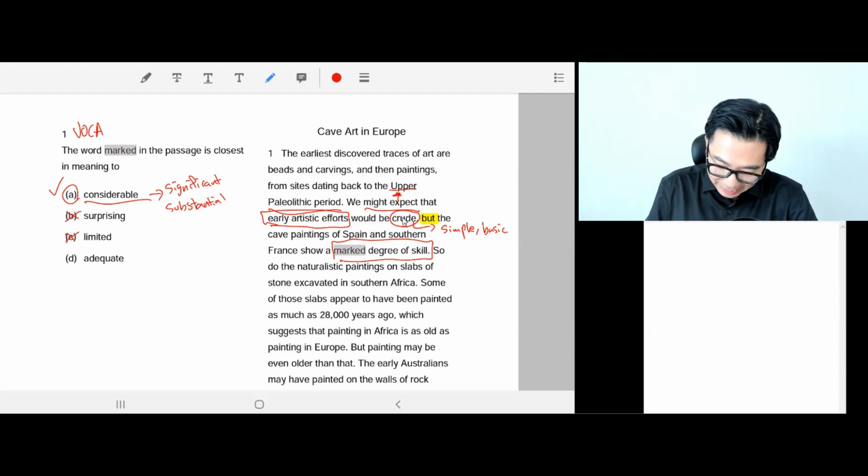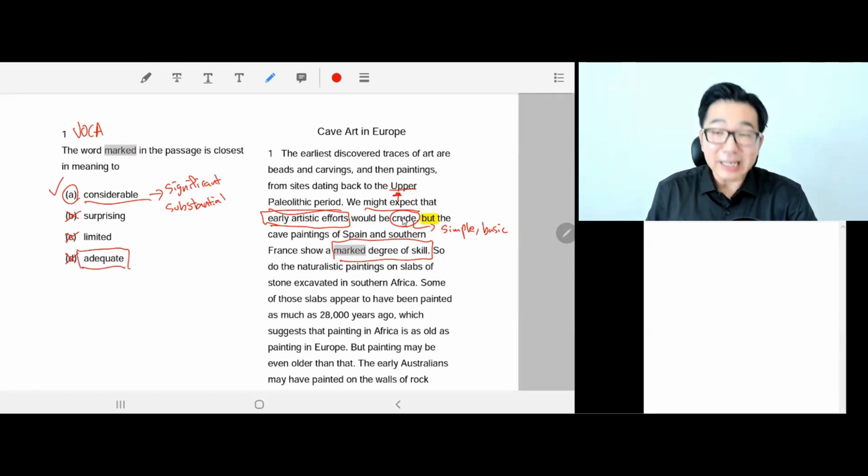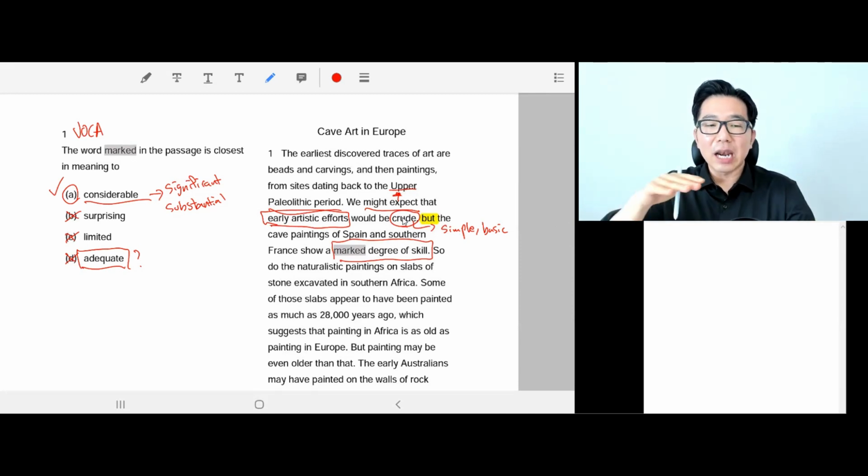Okay, adequate, yeah, pretty good try from ETS. Adequate might sound positive in some sense, because in a positive connotation, adequate could mean just right, but adequate means something is at the level of necessity.